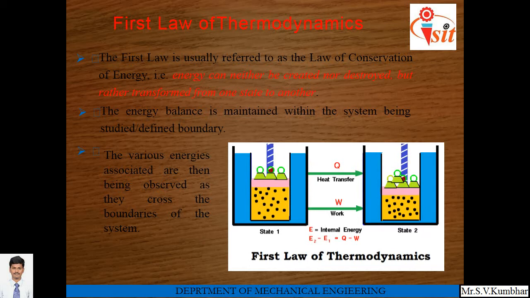In this figure, two states are shown. In the first state, when gas is compressed with the help of a piston and cylinder arrangement, less weight is kept on the piston, but in state 2 more weight is kept. So the total change in internal energy, E2 minus E1, is equal to Q minus W. That is nothing but the first law of thermodynamics for a closed system. Q minus W is equal to the change in internal energy.